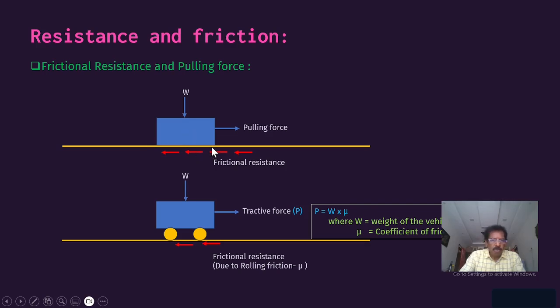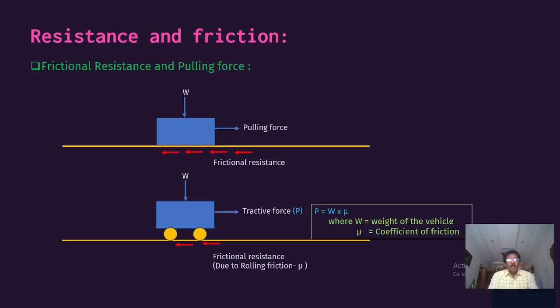In this condition, how much pulling force is required if we want to move the body? It depends on the weight also. The more the weight, the more force required; the lesser the weight, the less the force. At the same time, the resistance also comes into play. The more the frictional resistance, the more the pulling force; the lesser the frictional resistance, the less pulling force required.